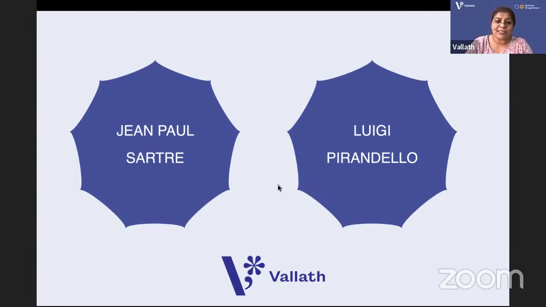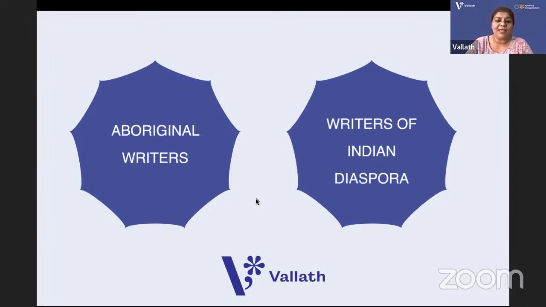Luigi Pirandello, Six Characters in Search of an Author. Yes, Kuhu, Zoo Story by Edward Albee. Aboriginal writers, Udgaru, Nunukal, Cat, Walker. I taught my students like that in the previous batch. They asked that question. Writers of Indian diaspora, very important, guys. We will make a book also, Writers of Indian Diaspora.